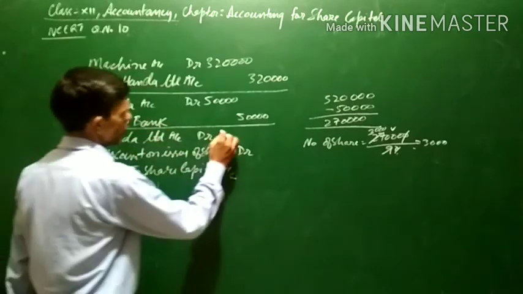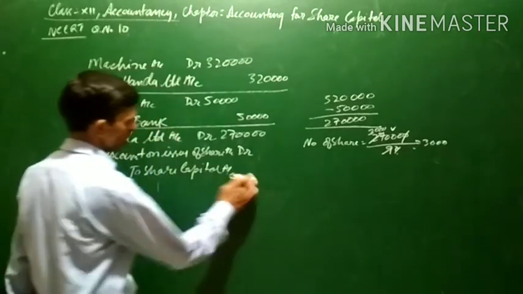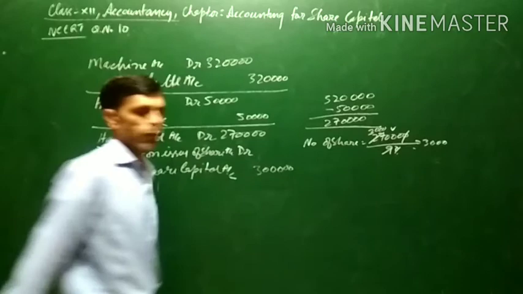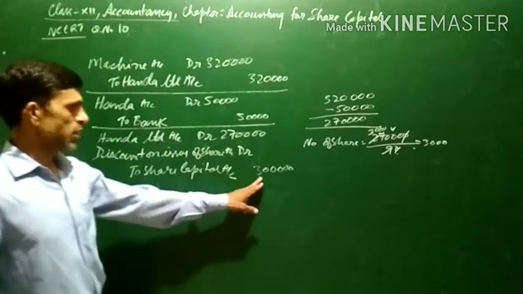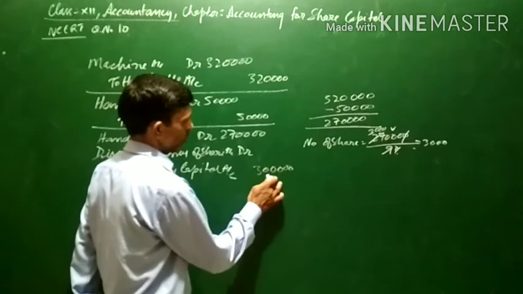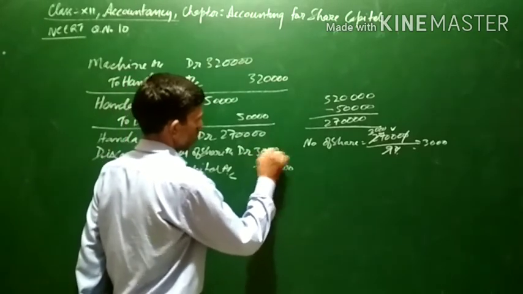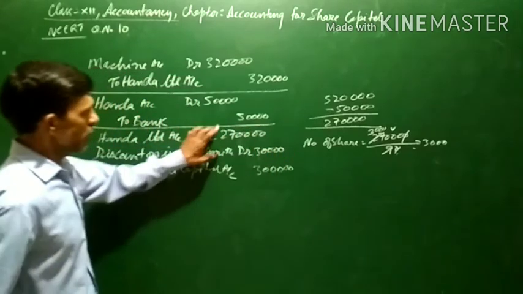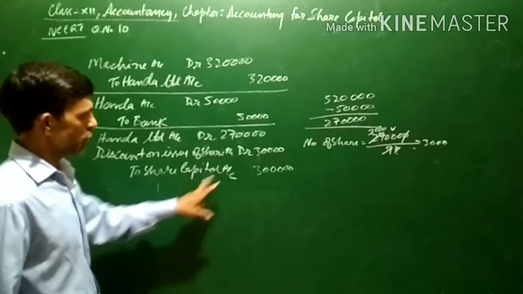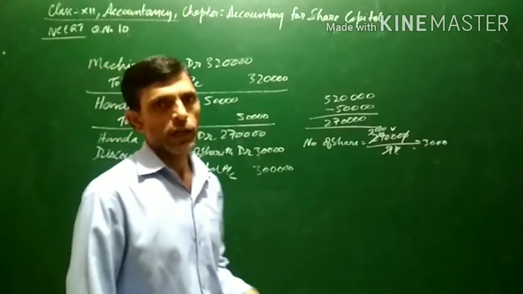Now Honda Limited is to be paid 2,70,000. 3,000 shares are issued, so in the share capital, 3,000 shares into par value, that is 3 lakh, will be credited, and the discount is 10%, so 10% of 3 lakh is 30,000. Now see the debit part: 2 lakh 70,000 and 30,000, that is 3 lakh. This is the debit part and the credit is also 3 lakh. This is the general entry when shares are issued for consideration other than cash.